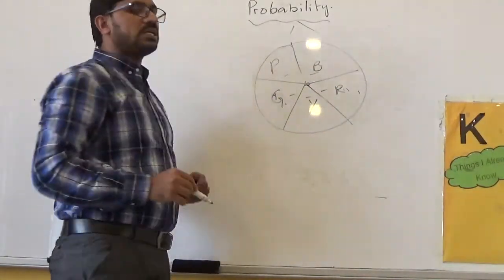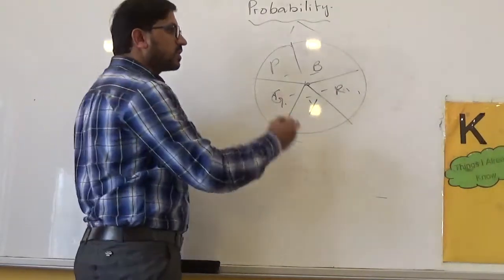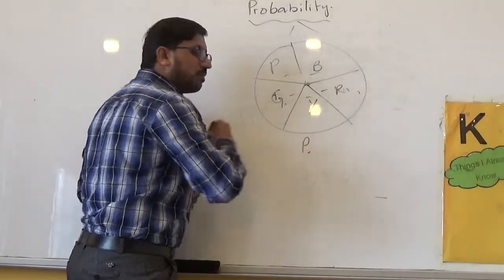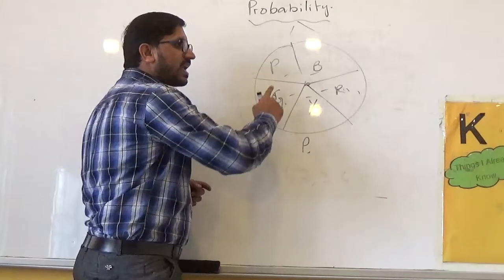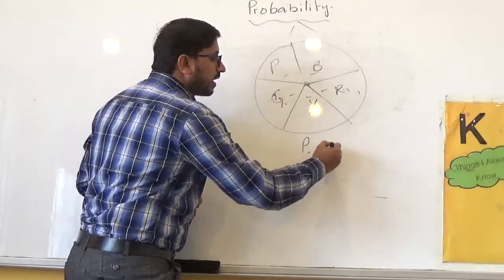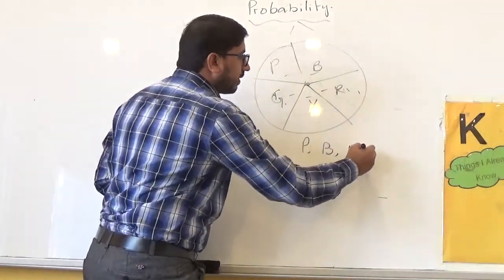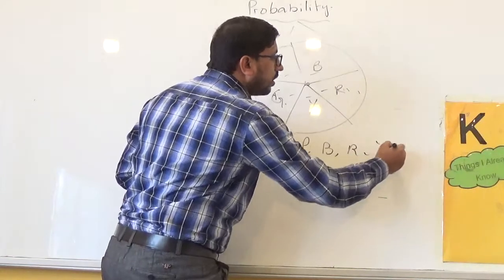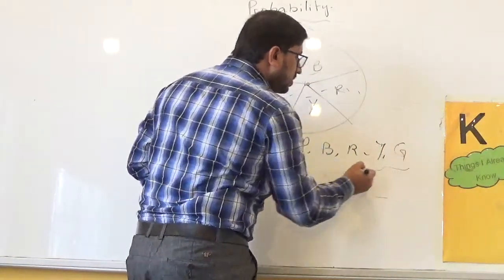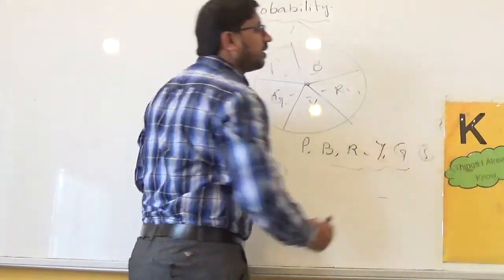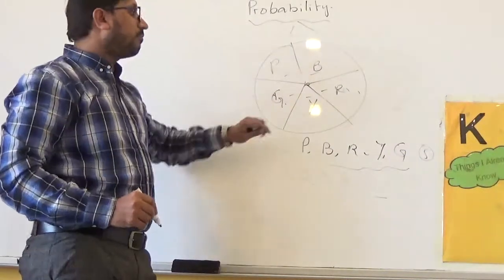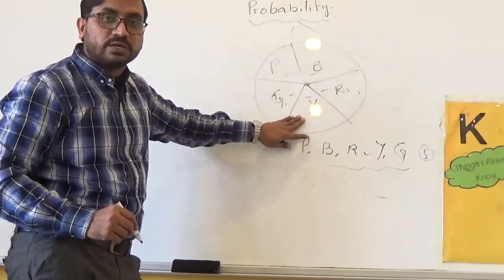As this one is divided into 5 parts, the possible outcomes would be whether your spinner will stay on purple, or blue, or red, or yellow, or green. So these are the 5 possible outcomes for that spinner.